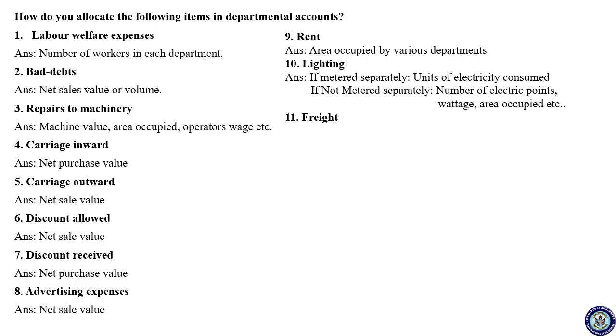Carrying of goods is different from payment for transportation. So carriage means it is carrying cost. Freight means it is an expense you incur for the transportation. So freight is incurred when you purchase the goods. That is nothing but you pay for the transportation of goods. So the basis of allocation is net purchase value.